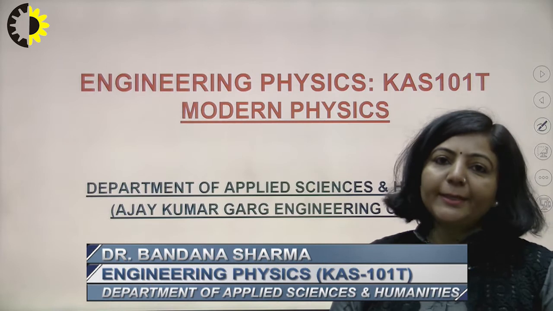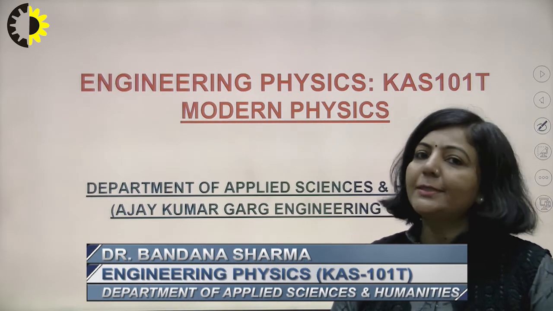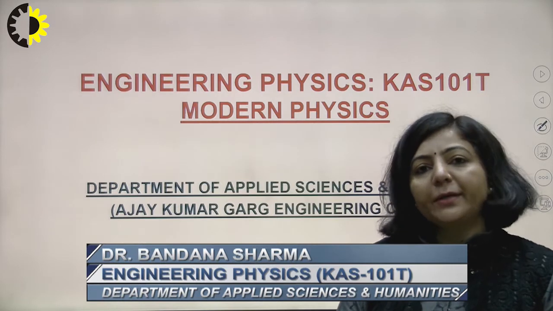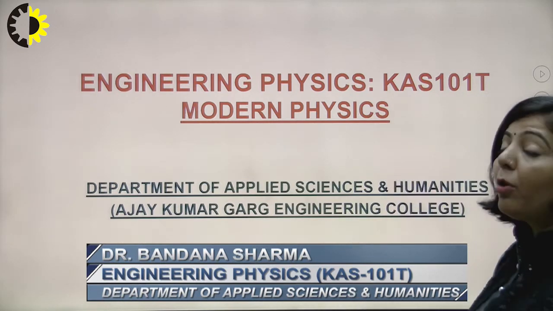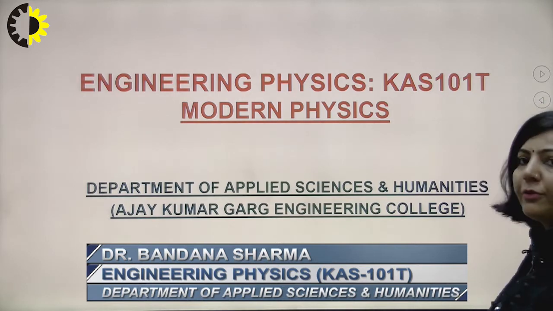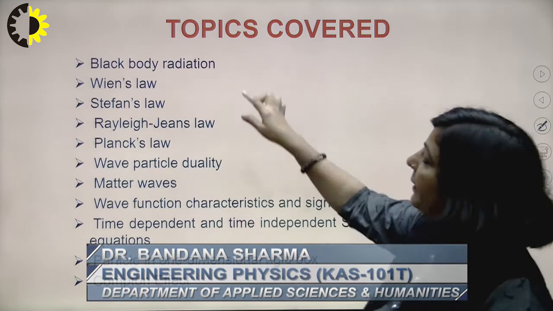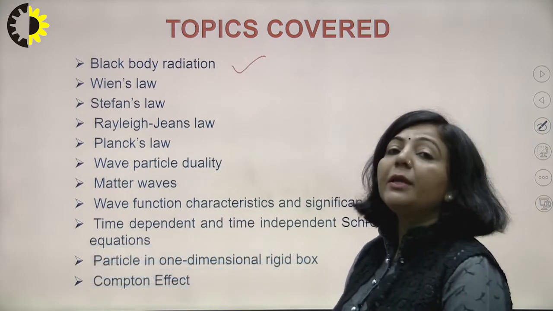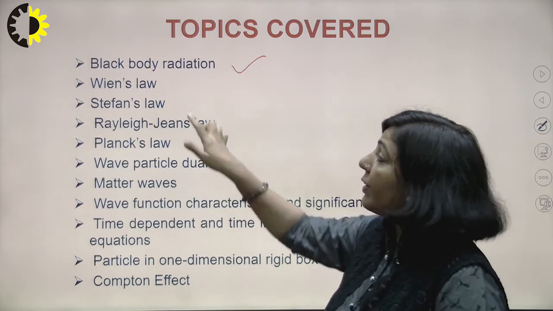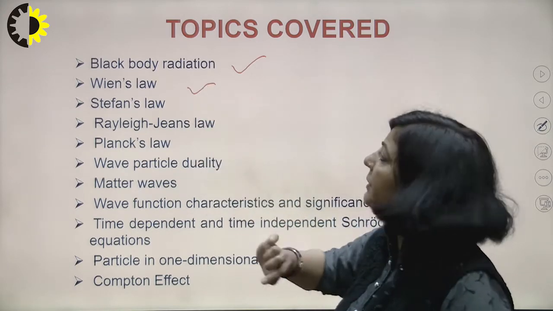The subject which I am taking is Engineering Physics, code KS101T. The topic which I have started is Modern Physics. The topics which I have already completed under Modern Physics: we have completed black body radiation. We have discussed what is the meaning of black body radiation, what is Wien's law, which is also known as Wien's displacement law.